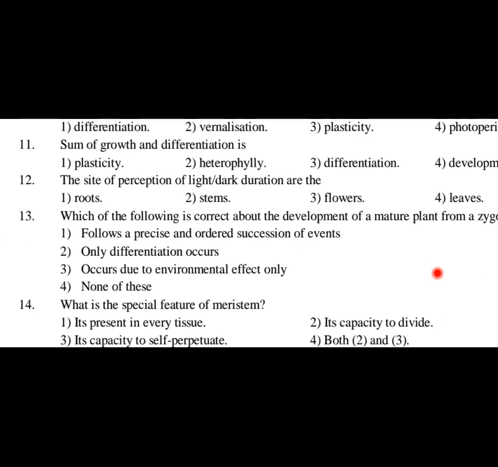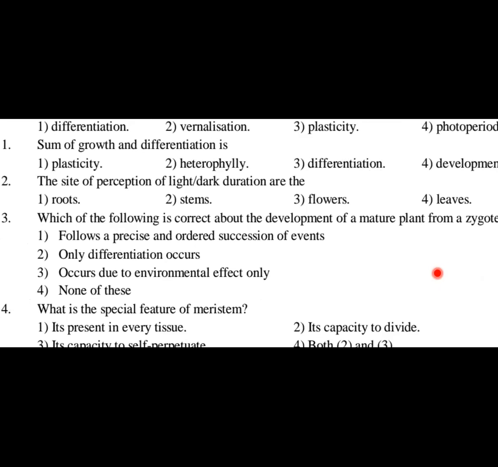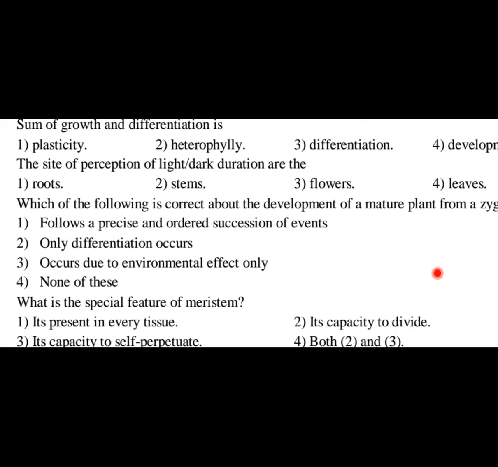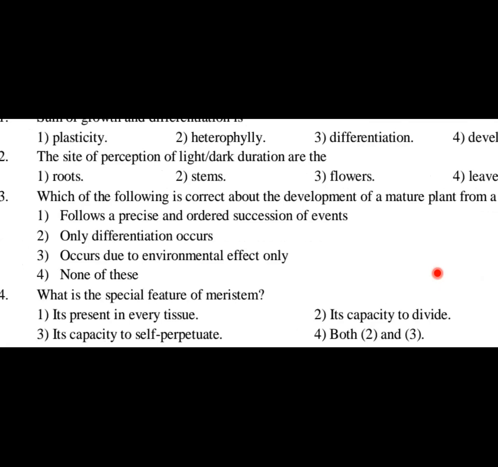Question number 13. Which of the following is correct about the development of a mature plant from a zygote? You have to read the question very carefully. Option 1, follows a precise and ordered succession of events. Yes, definitely this is right. When the development is occurring from a single zygote, you know that a single zygote will develop into an embryo, and that embryo will develop into a new mature plant or plantlet. Then what are the events is asked here. It follows a precise and ordered succession, 100% right.